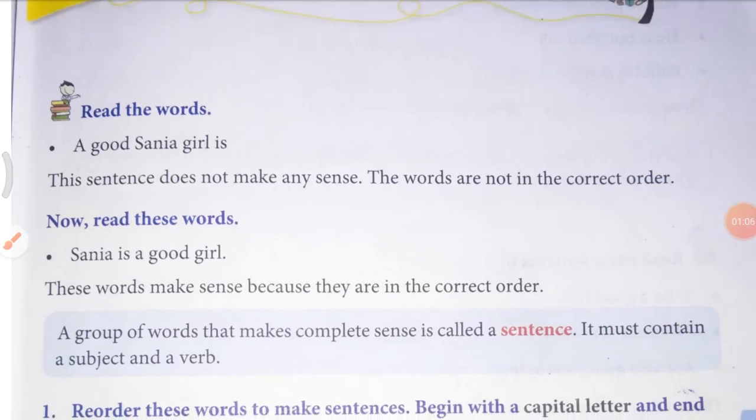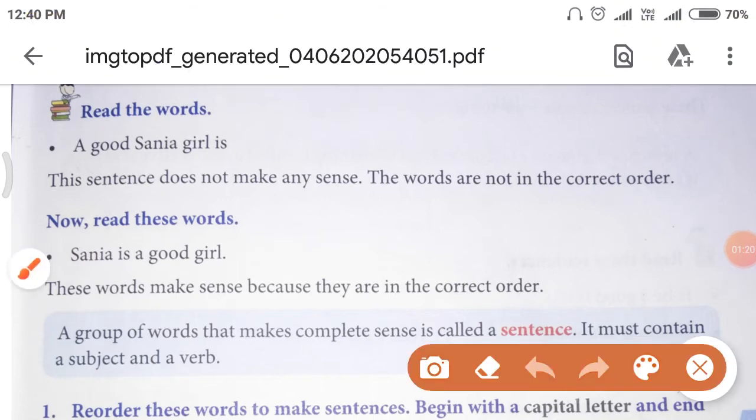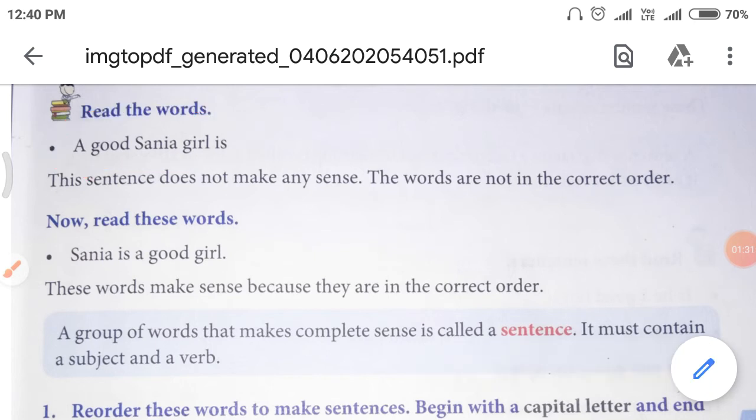Read the words. A good Sanya girl is. Does this sentence make any sense? No. Let's see again. A good Sanya girl is. Does it make any sense?